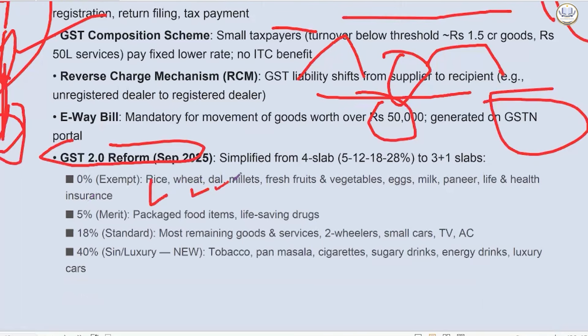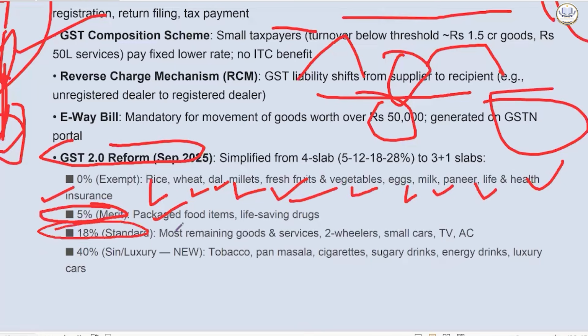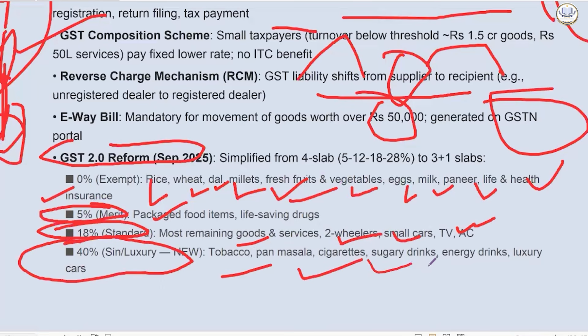Exempt items include rice, wheat, dal, millets, fresh fruits, vegetables, eggs, milk, paneer, life and health insurance. 5%, that is called as merit: packaged food items, life-saving drugs. 18% is standard. Most remaining goods and services come under this: two-wheelers, small cars, TV, AC, etc. And 40% is for sin or luxury goods: tobacco, pan masala, cigarettes, sugary drinks, energy drinks, and luxury cars.